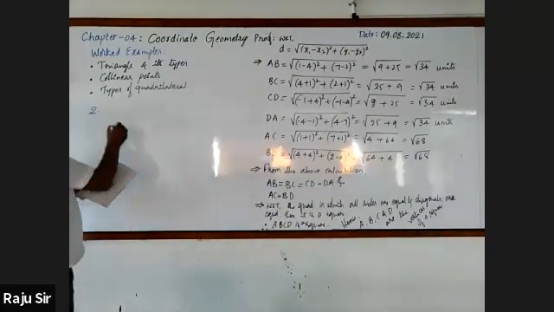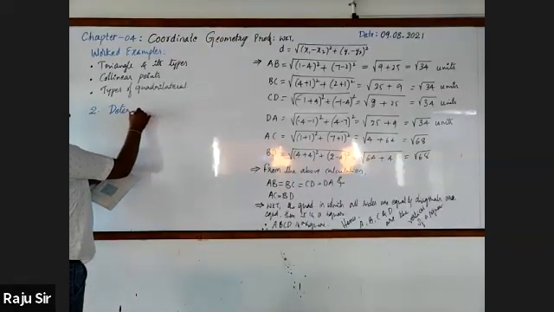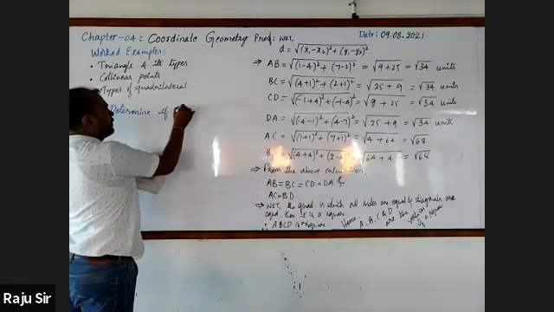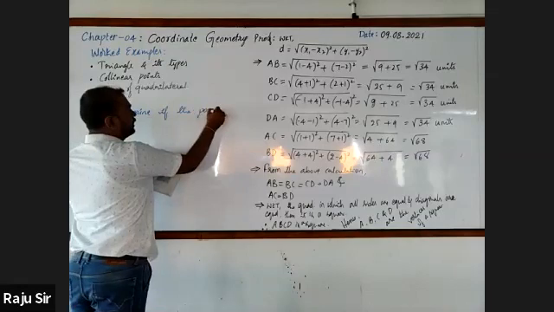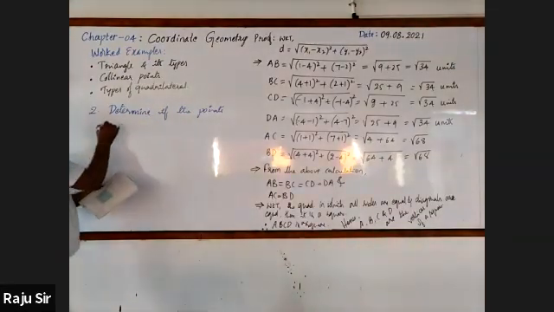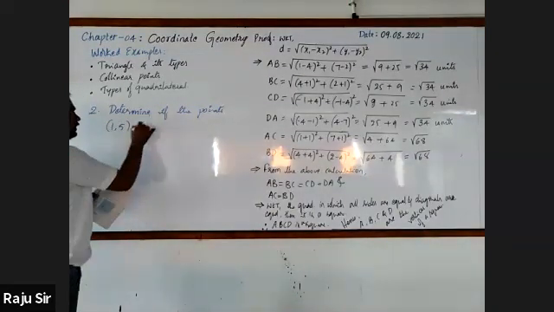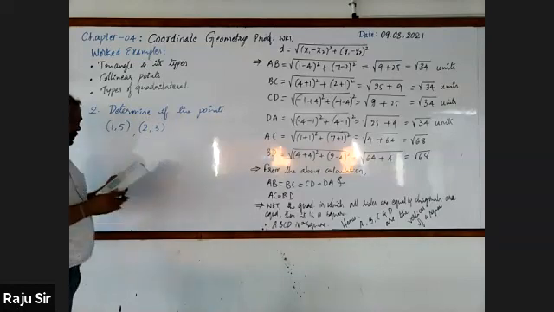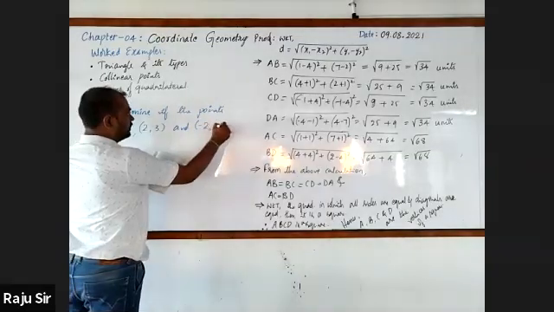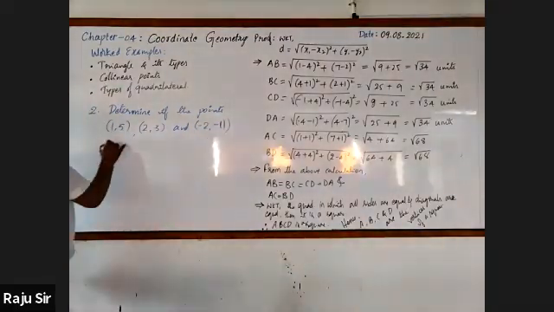Determine if the points (1, 5), (2, 3) and (-2, -1) are collinear.